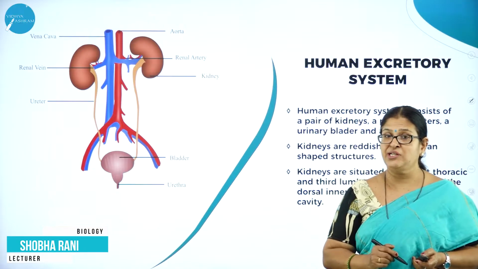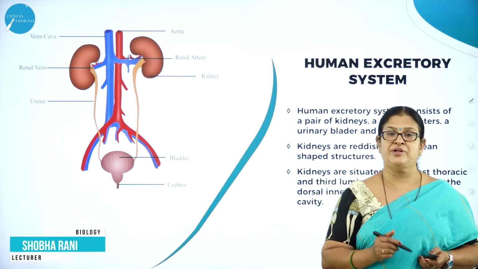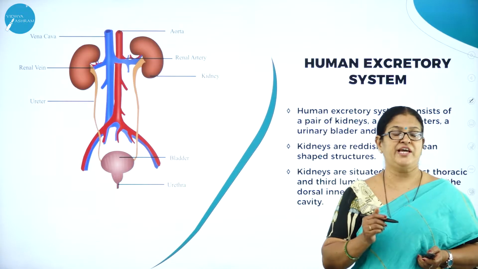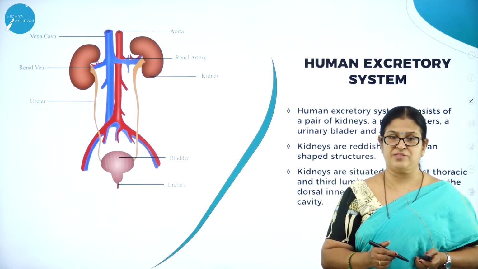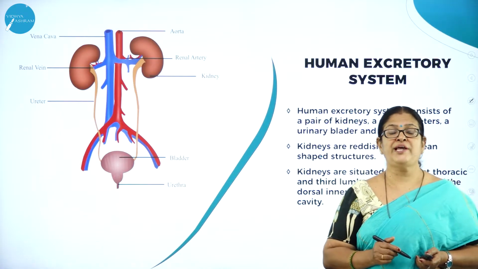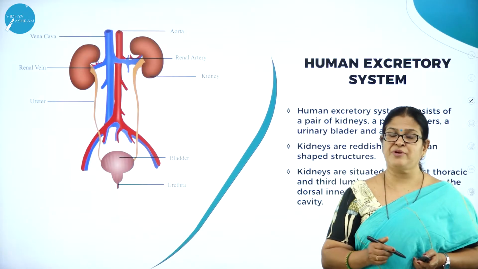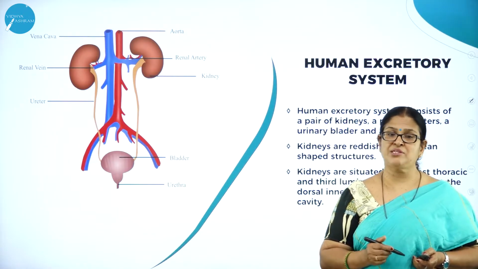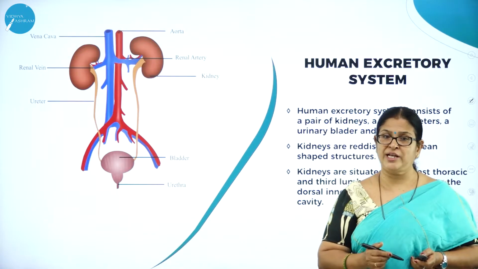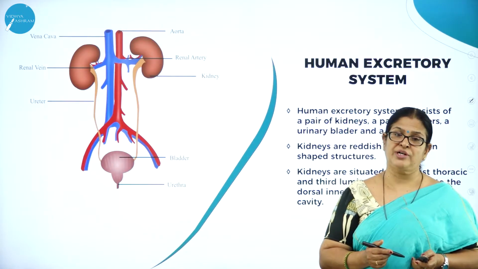What is excretion? Excretion is a very important physiological process for the elimination of the nitrogenous waste from the body. Based on the type of nitrogenous waste eliminated from the body, the animals have been broadly classified into ammonotelic, ureotelic and uricotelic animals.